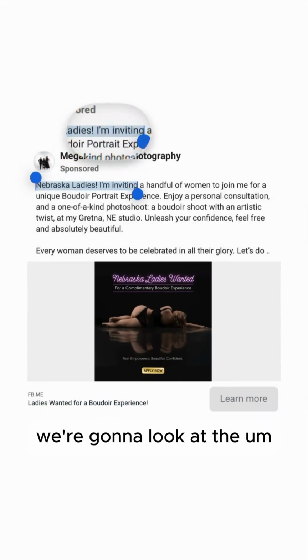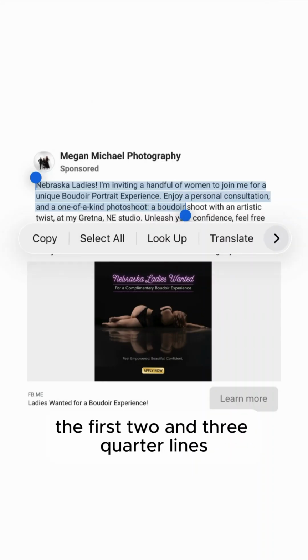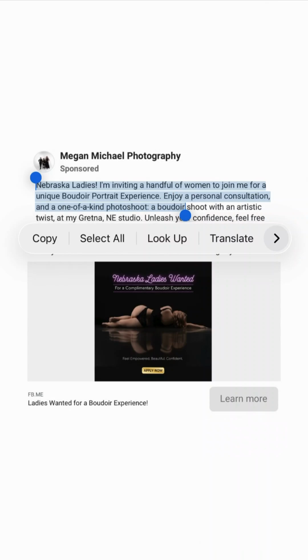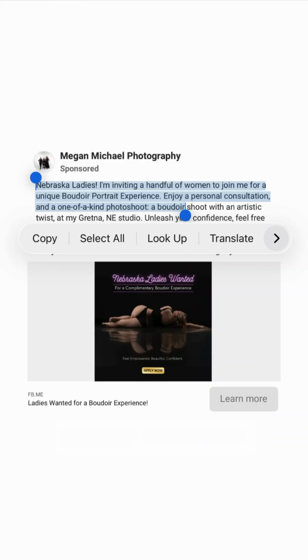Finally, we're going to look at the see more headline here. The first 2 3/4 lines in the Facebook mobile newsfeed. So we go, Nebraska ladies. Inviting a handful of women to join me for a unique Boudoir personal consultation.